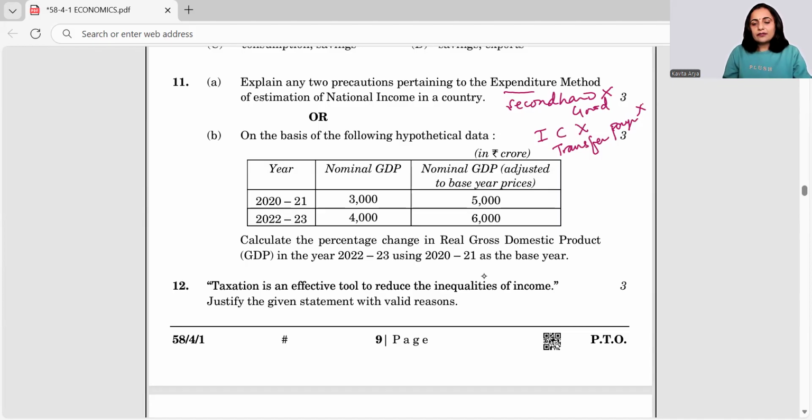Or on the basis of the following hypothetical data, calculate this. What is to be calculated? The change in real gross domestic product in the year 22-23 using 2021 as the base year. The most important thing in this question is we have been given nominal data and nominal data adjusted to base year prices. So this is the other name of real data, real GDP. Right. And here, because we have to talk about real things, nominal GDP is not to be used. It's just a trap. It's given to you just to confuse you. Now we are clear what is to be done.